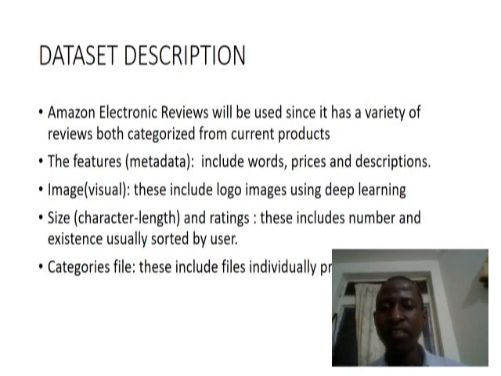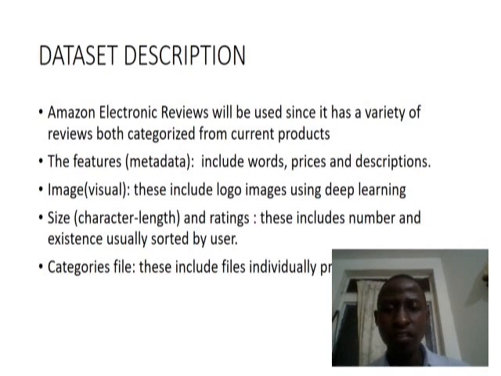Then we have images, logo images using deep learning, so we can locate the logo and later use other techniques such as graph learning. Then size, character length, usually it is 150, so the character sizes of the words, the numbers. Then we have the category files, since the files are individually arranged well.